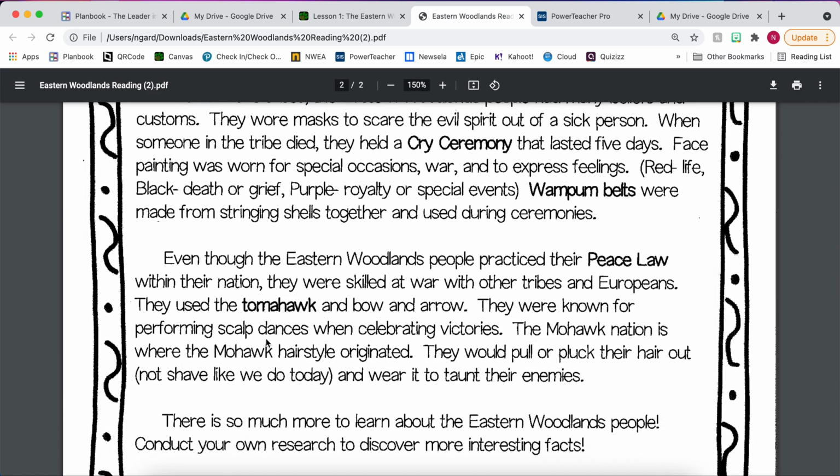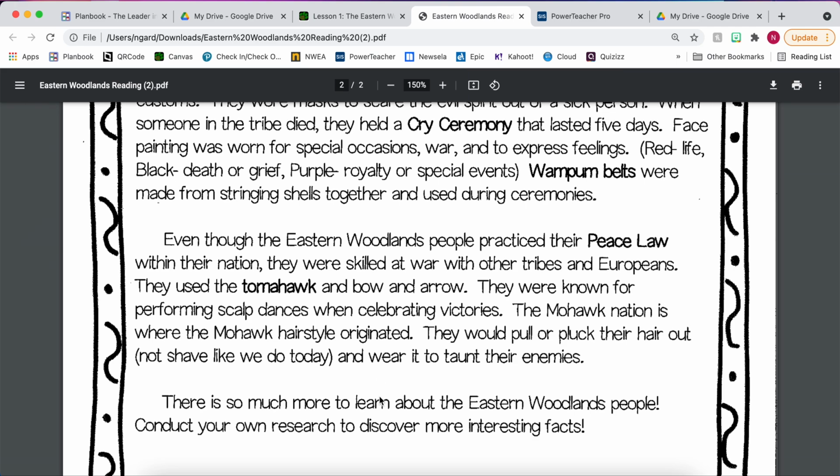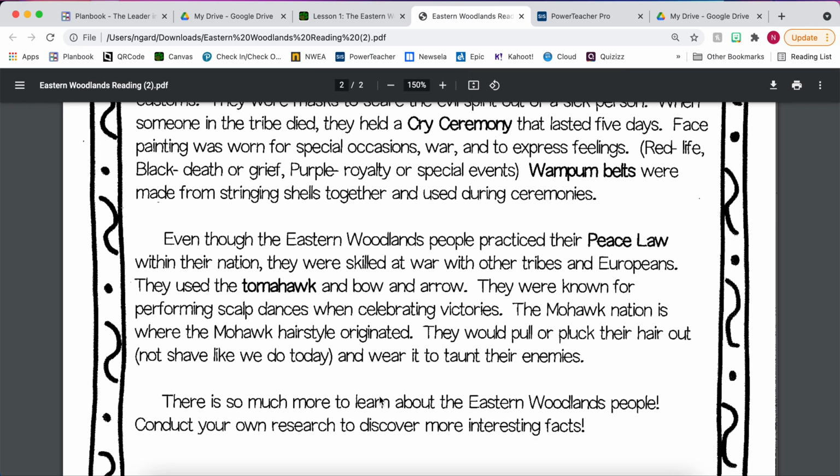They were known for performing scalp dances when celebrating victories. The Mohawk Nation is actually where the Mohawk hairstyle originated, but this was kind of a sign of taunting their enemies or a sign of strength, and they actually would pull or pluck the hair out to make the Mohawk style, not shaving it like we would do today. So that would take a very tough person to be able to do that, because I've had hair pulled before, and man, it does not feel good.